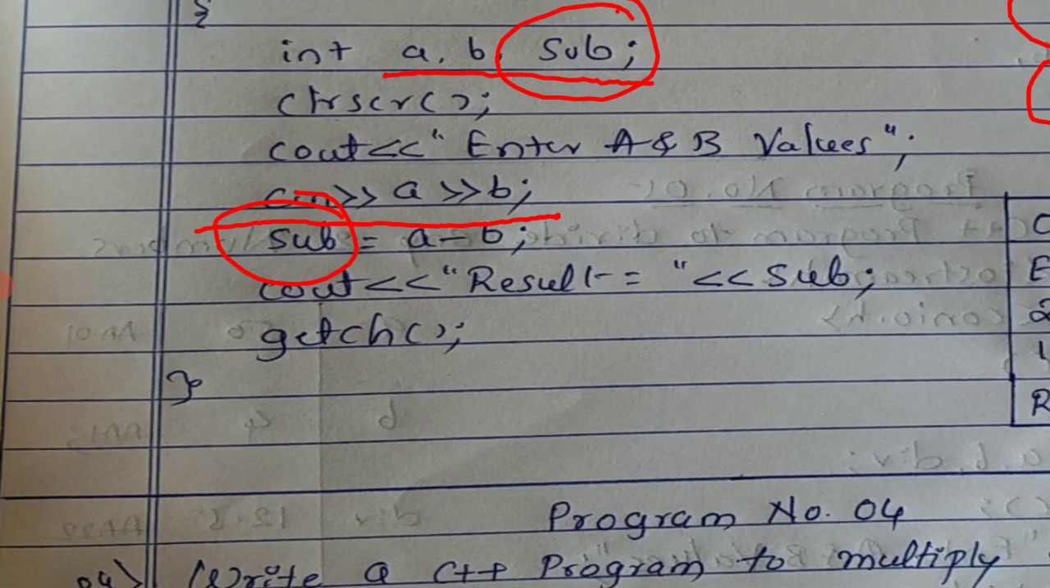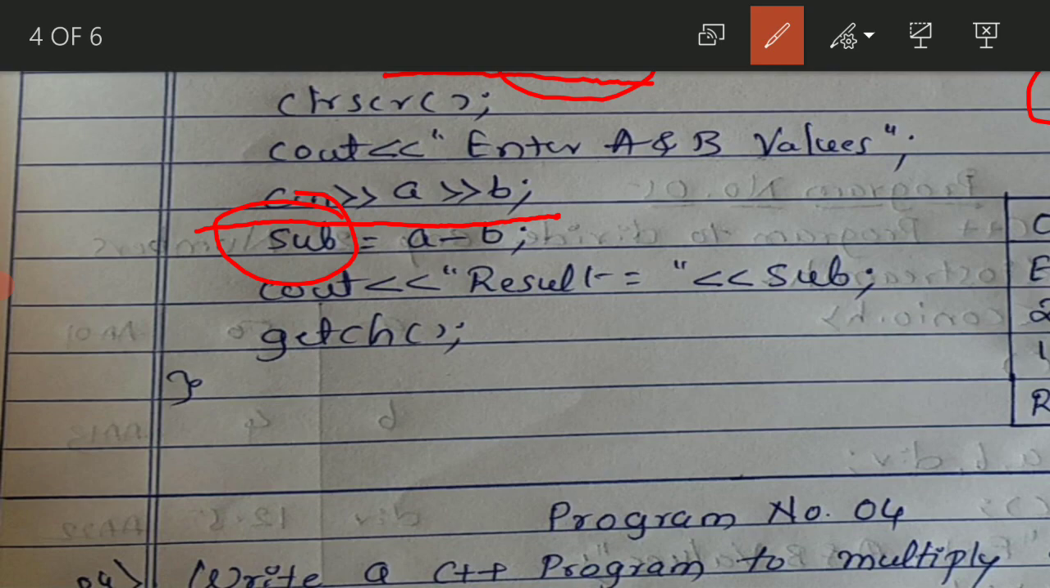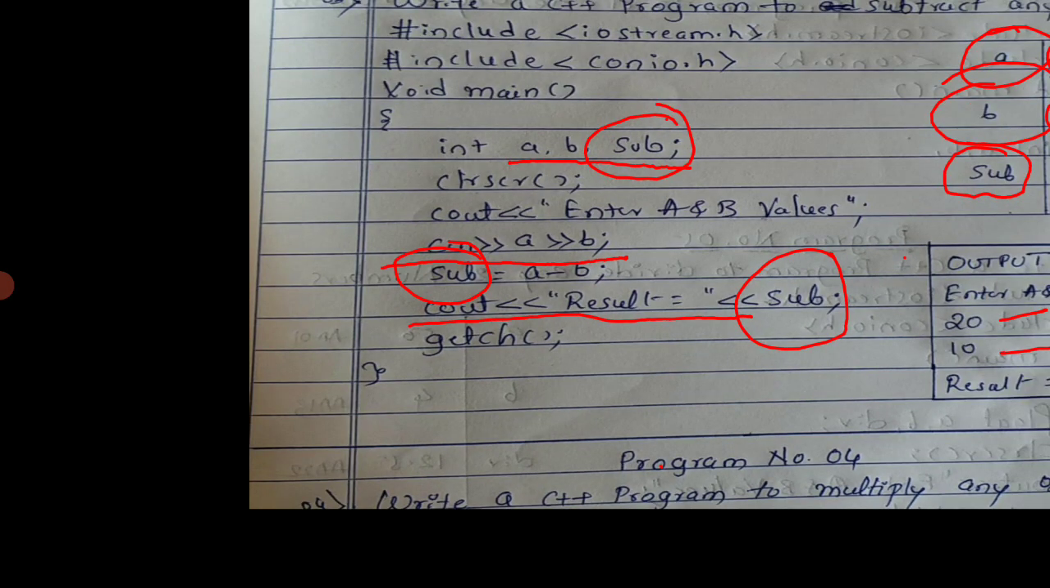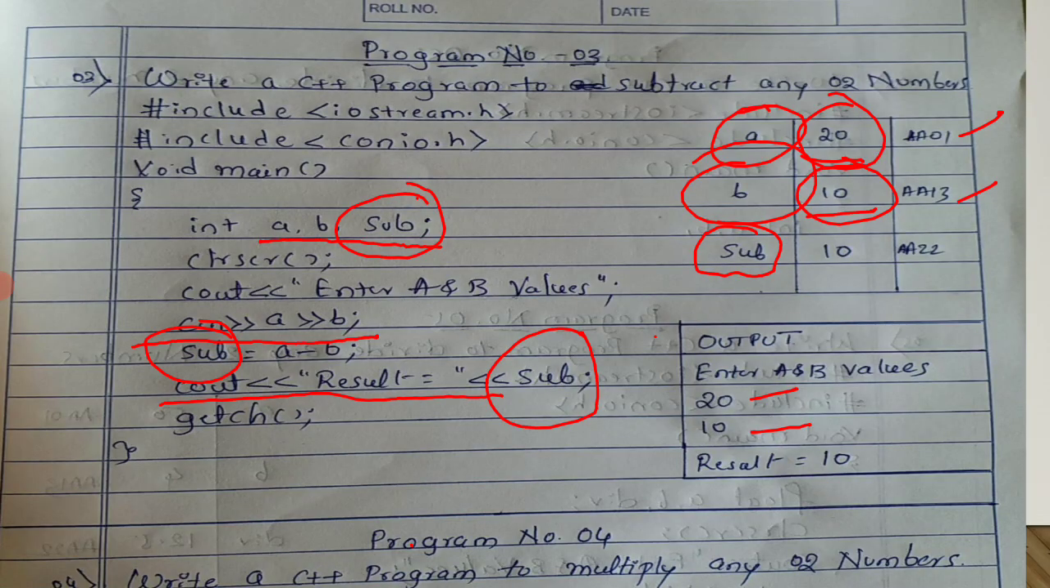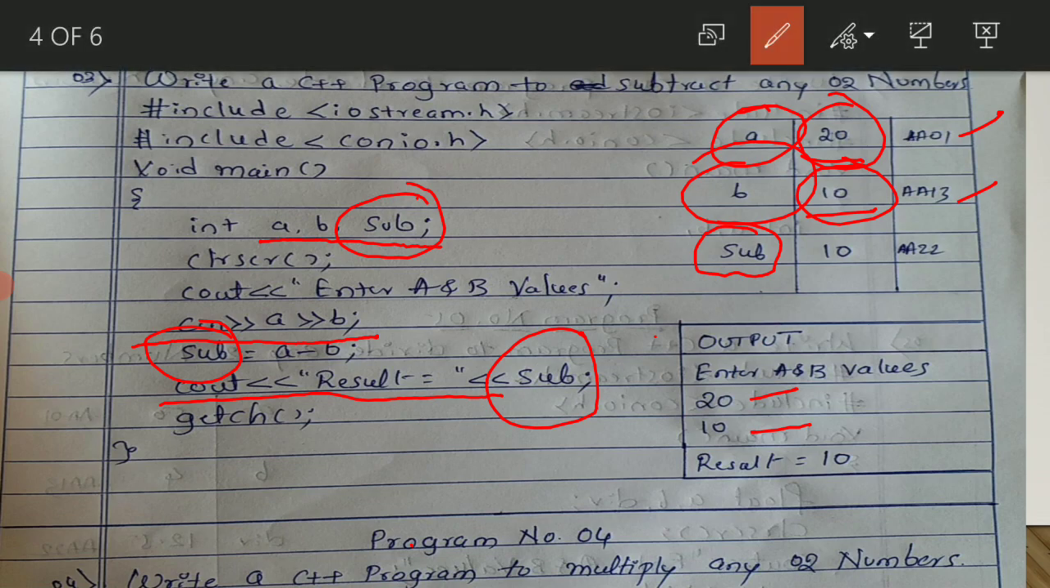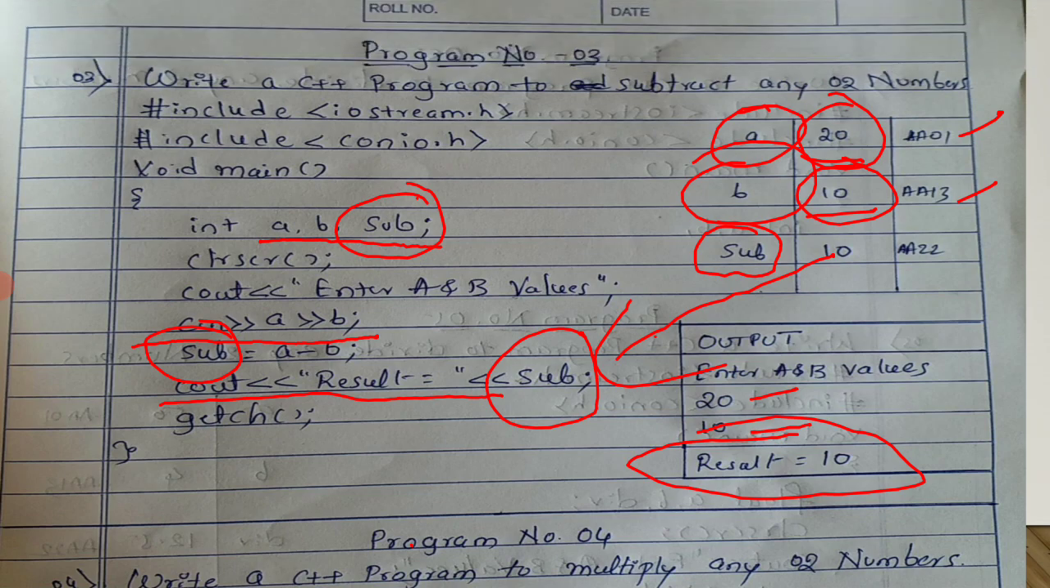Now we have to output this result. So result equal to, see this cout statement you have written, cout result equal to, what are you going to print here? Sub. So where is that sub value? See, sub value is here, 10, correct? And what result are you going to get here? Result equal to 10. I hope you understood this program number 3.